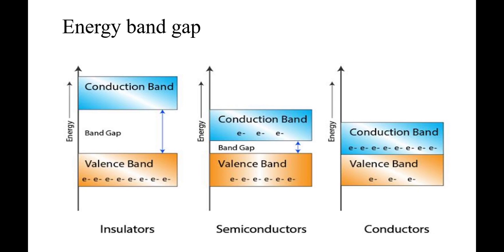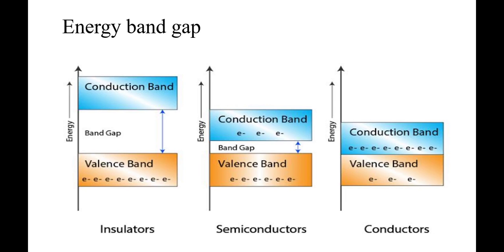These are the semiconductor devices. In a conductor, there is a very negligible band gap between the bands, near about no band gap.